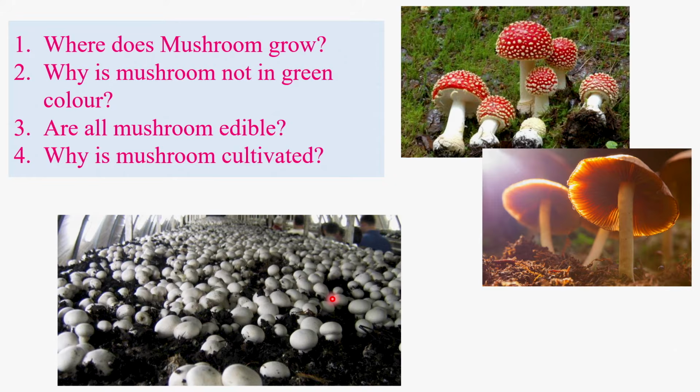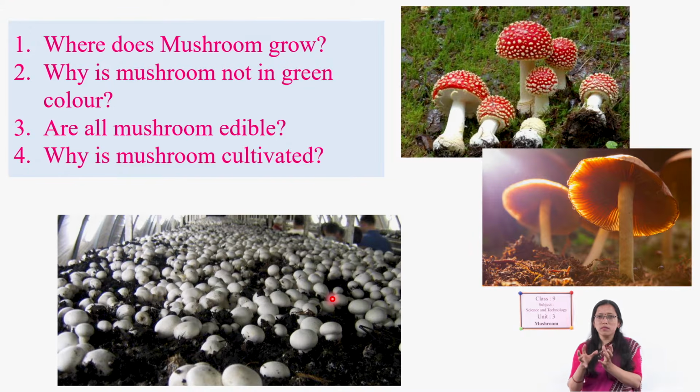And where does this mushroom grow? Just now I have shown some pictures where those mushrooms were growing. Yes, where there is some moist condition, where there is a rich amount of humus, that means dead and decaying matter, that is organic matter, whether plants or animals after decomposition.